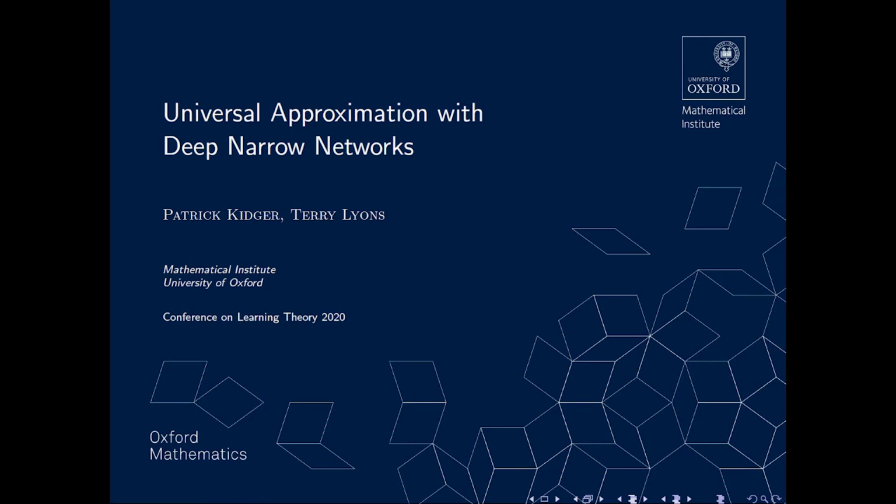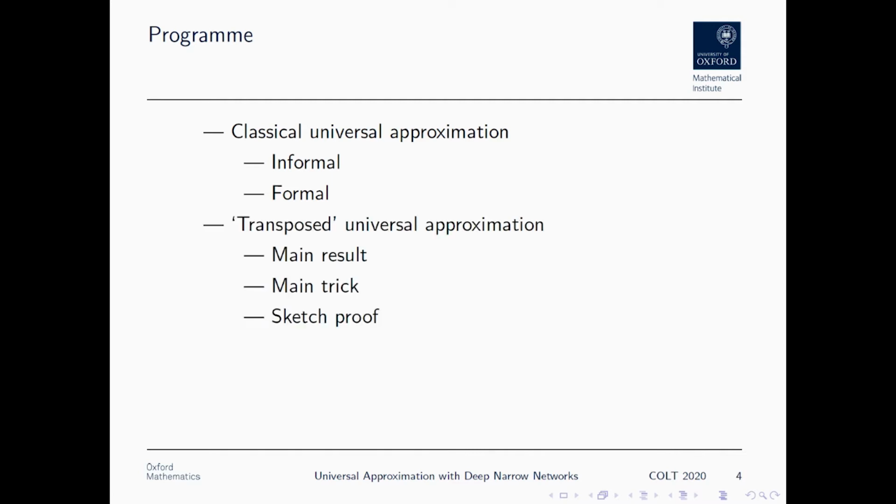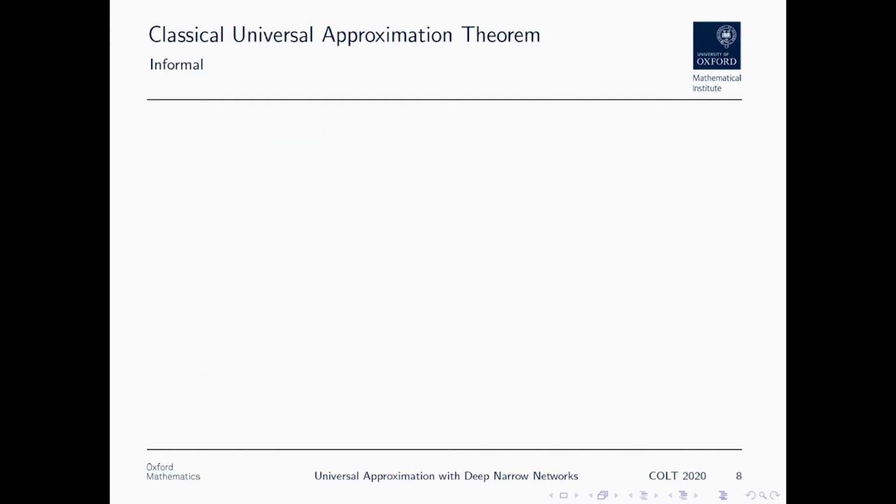So today I'm going to be describing universal approximation with deep narrow networks. I'm going to start off by describing the classical universal approximation theorem, and then I'm going to move on to discussing what I mean by, in some sense, a transposed universal approximation. I'm going to introduce some applications and some extensions of our main result, and then this is going to motivate some open questions.